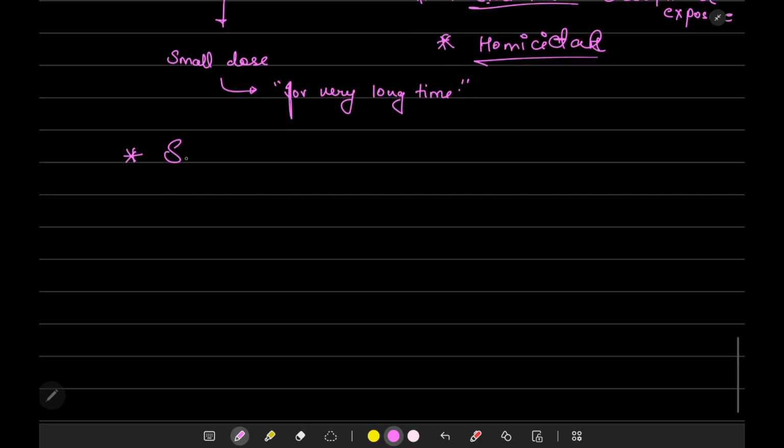So the signs and symptoms will be severe. What are the signs of chronic arsenic poisoning? First of all, in the CNS, it causes polyneuritis. It causes fatty degeneration of the nerves and hence also causes anesthesia.